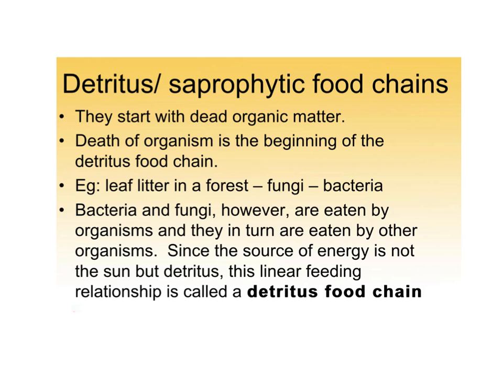Figure. Food chain: grazing food chain, detritus food chain, parasite food chain, terrestrial food chain, aquatic food chain, marine food chain, freshwater food chain, standing water food chain, running water food chain.